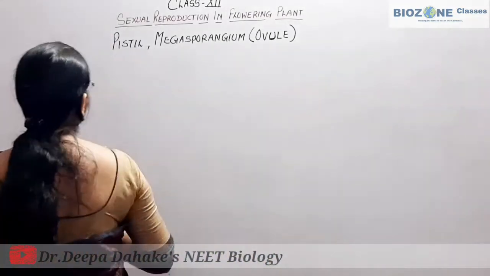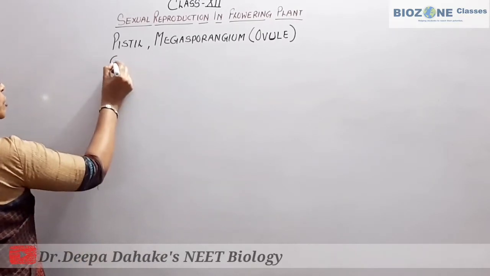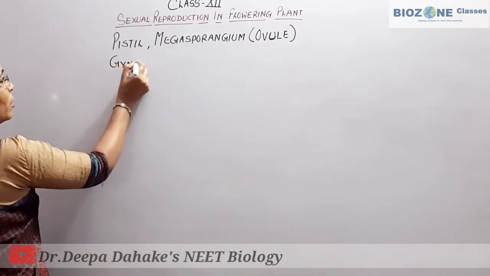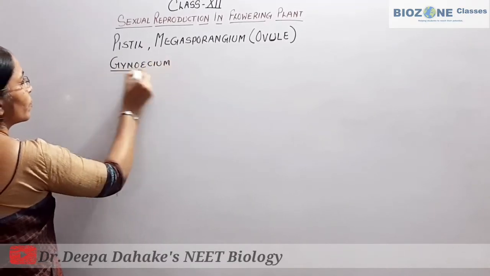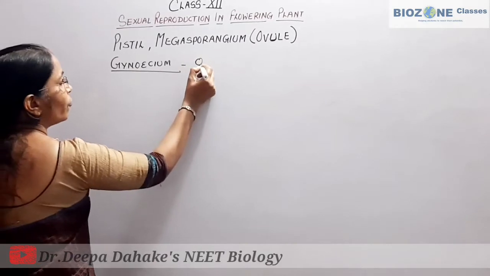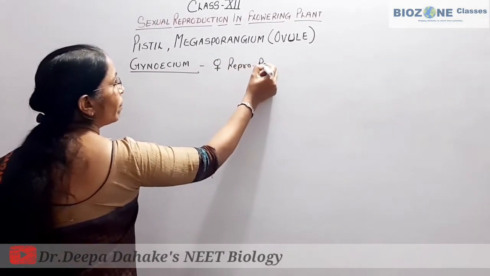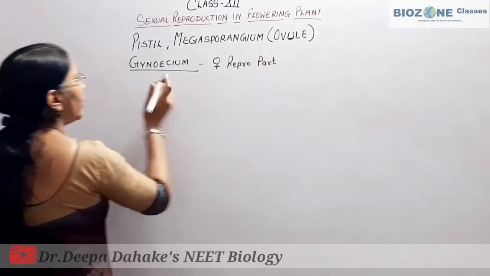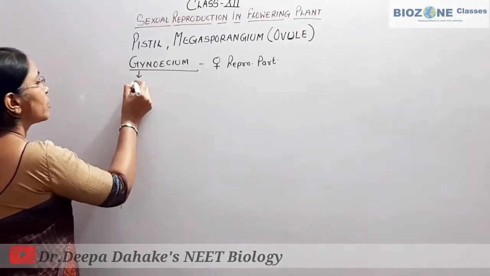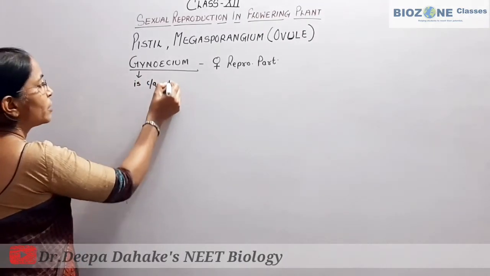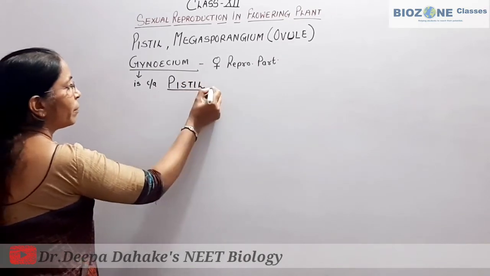When we study the female reproductive system, you remember gynoecium is the female reproductive part, and the single unit of gynoecium is called pistil. This part you remember.